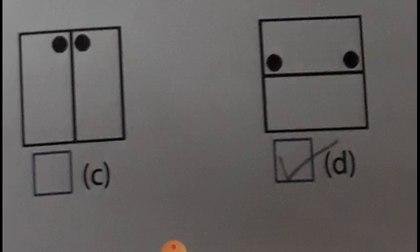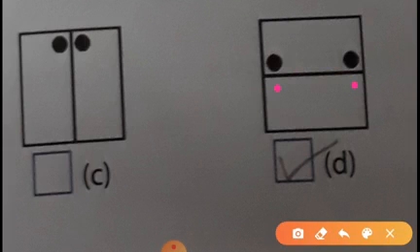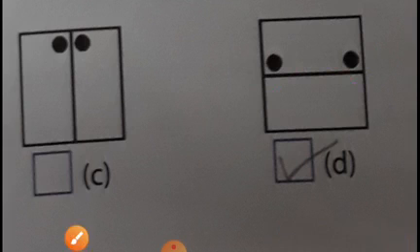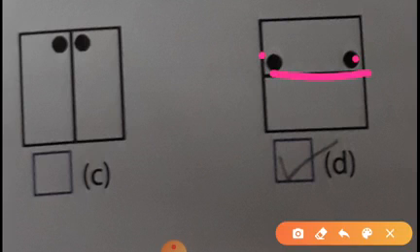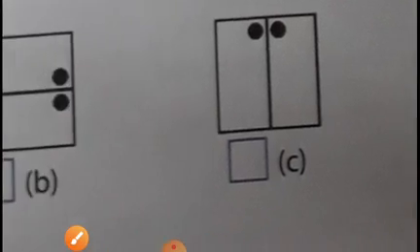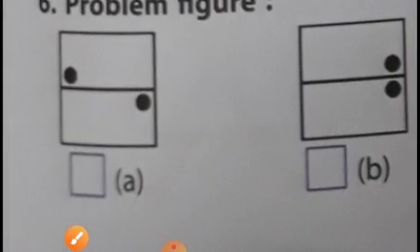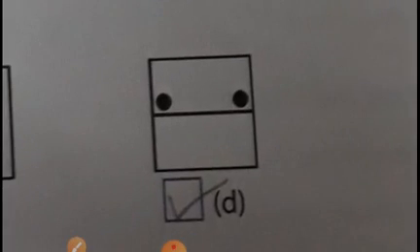Understood, students? Because if it were like this, then we couldn't find it, it would be an odd one. But here, after the line, there is a similar pattern with the dots mentioned, so we will say this is the odd figure.